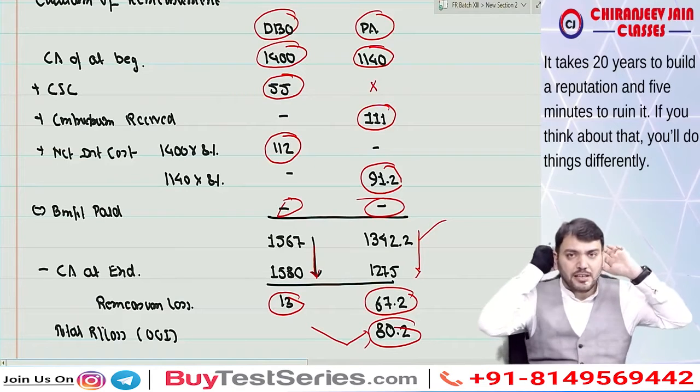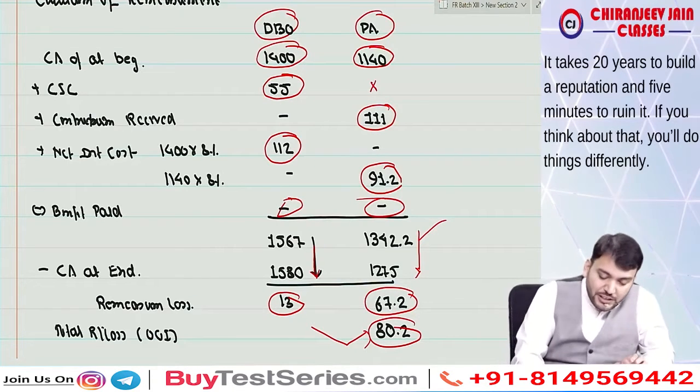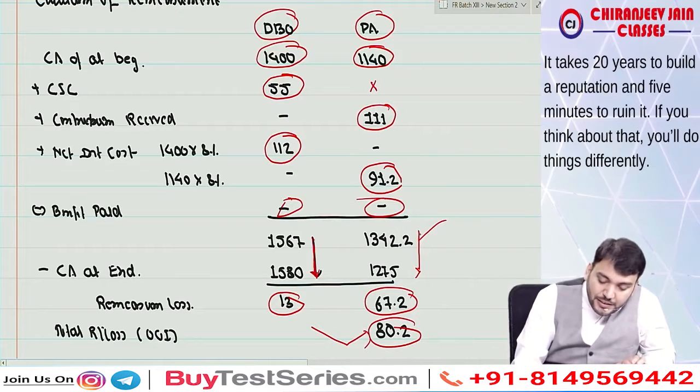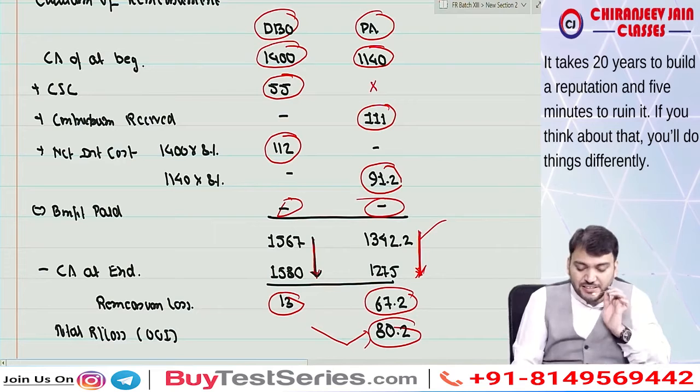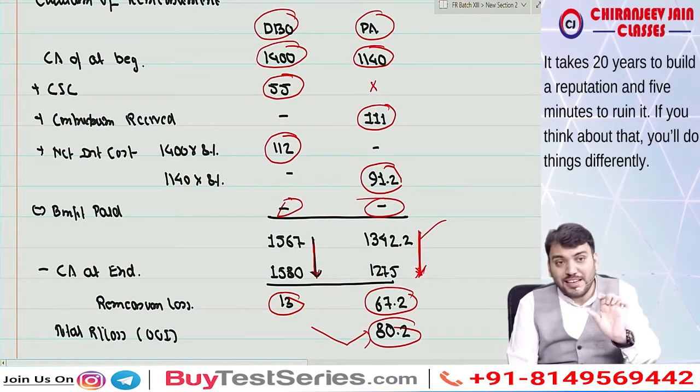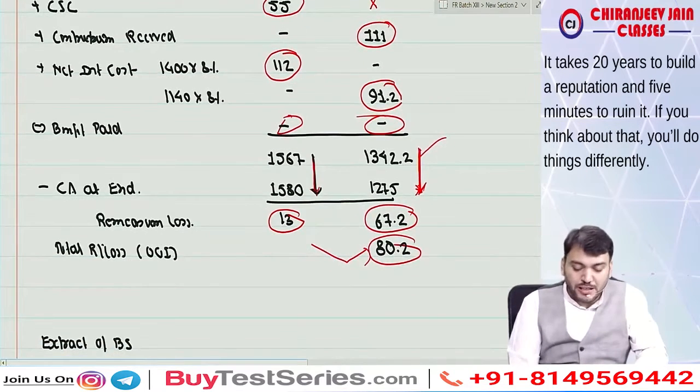I hope you are understanding. Have you understood this point? You can see liability also increases and the fair value of plan asset also decreases. Therefore, in both we are getting loss. The total loss becomes 80.2.